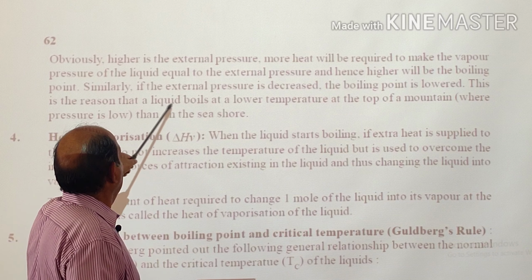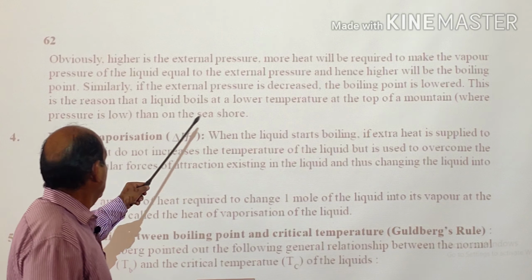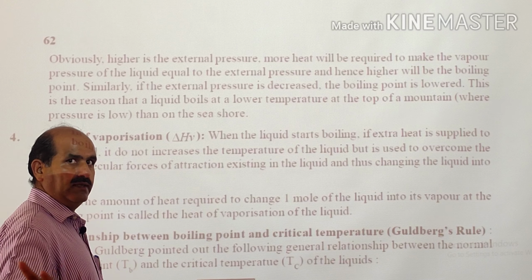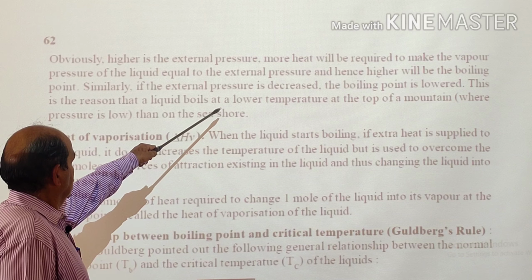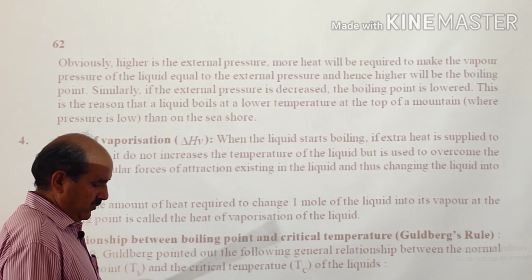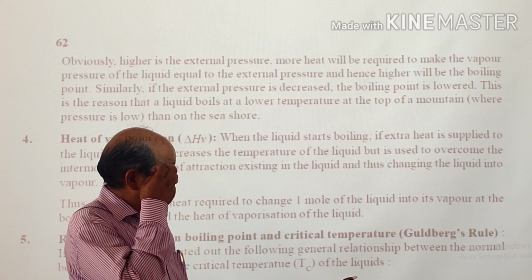This is the reason that a liquid boils at a lower temperature at the top of a mountain than on seashore, because at the top of the mountain the liquid will have lesser vapor pressure, because at the top of the mountain the external pressure will be less and therefore lesser heat energy will be required.